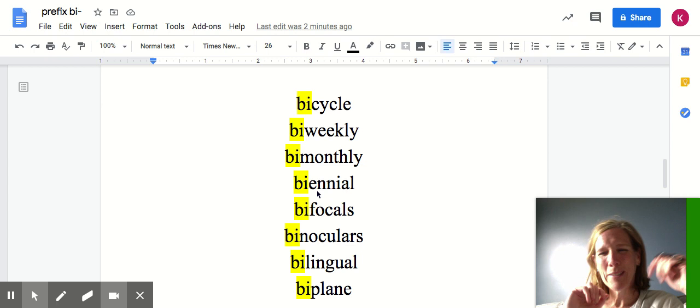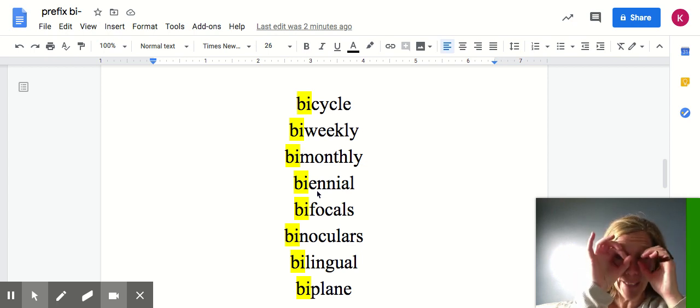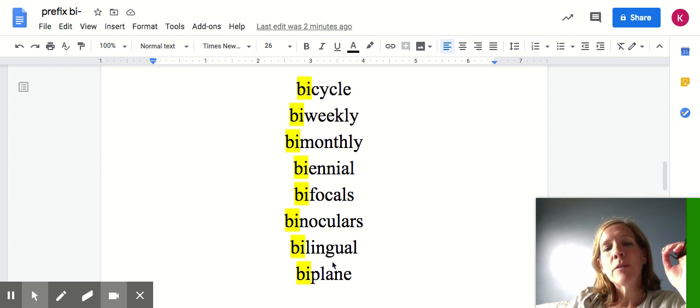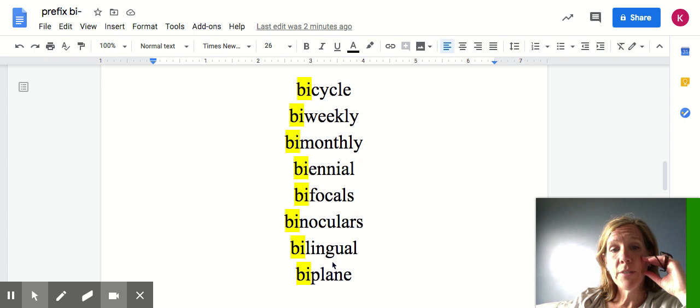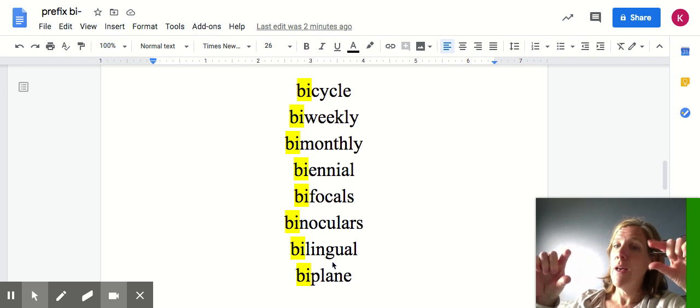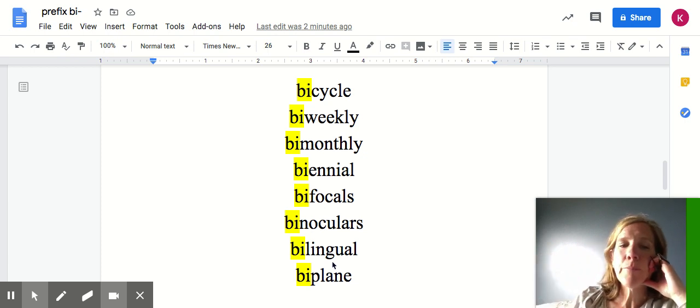We think it was a chipmunk, but we got our binoculars out. Bilingual. Bilingual means that you can speak 2 languages. That would be such a gift to speak 2 languages. A biplane. A biplane has 2 levels of wings, right? Biplane. Okay, so bi in all these words means two.